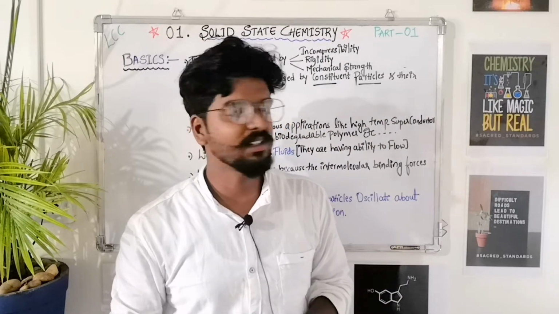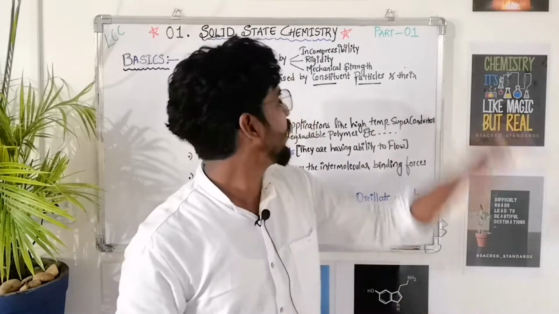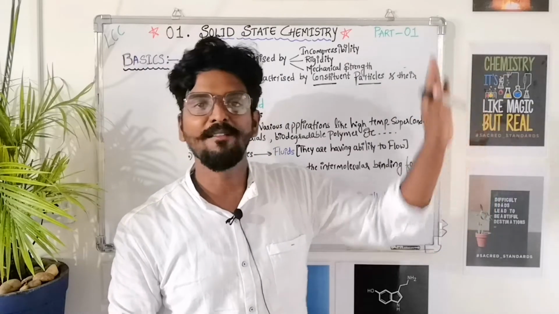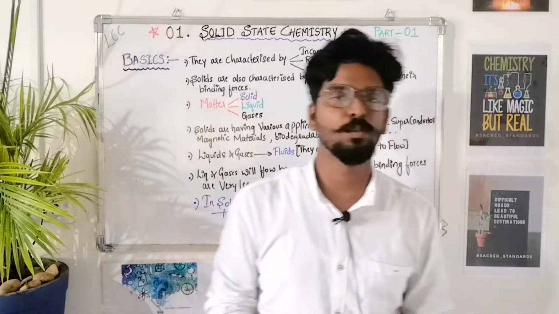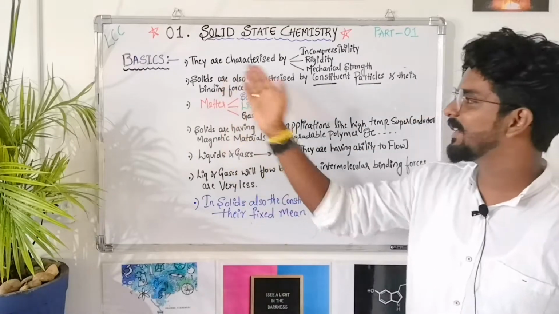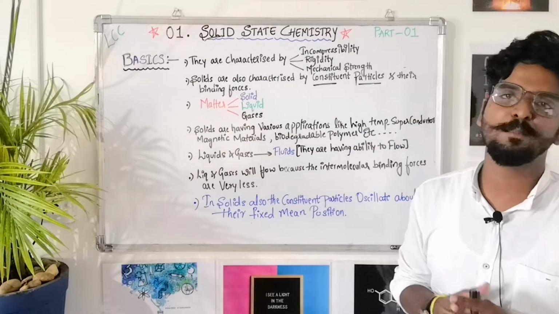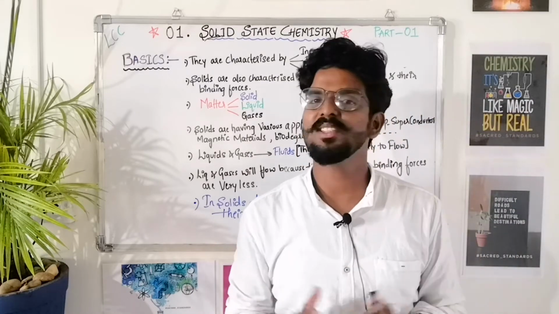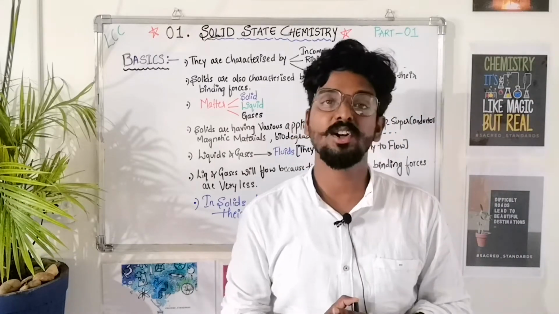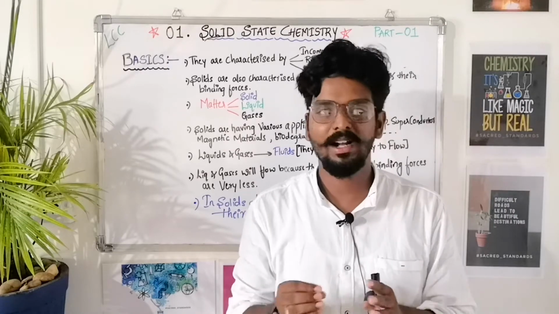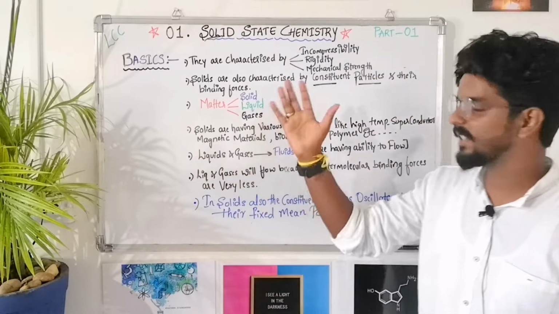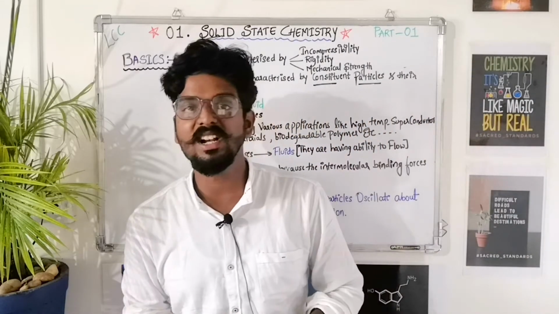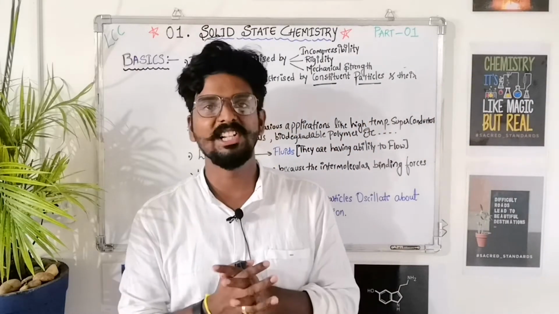Those are the incompressibility, or rigidity, or having a very good mechanical strength. Solids can be characterized by these kinds of very important properties like incompressibility. We can't compress a solid that easily. We require a very high amount of pressure or force applied on it. So in general we say that solids are incompressible in nature, and we all know that solids are rigid in nature and they also have a very good mechanical strength.